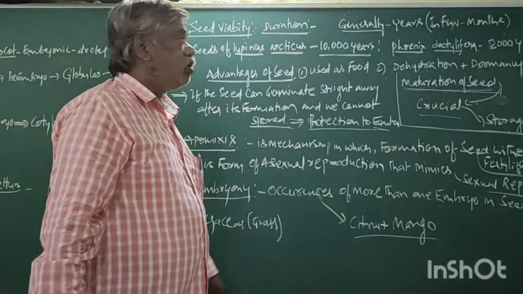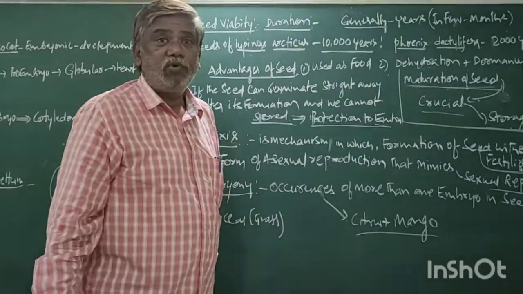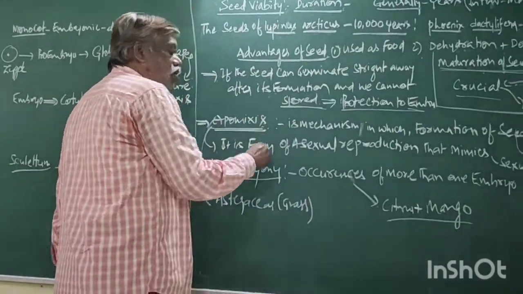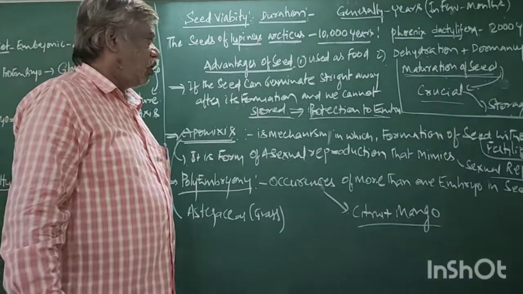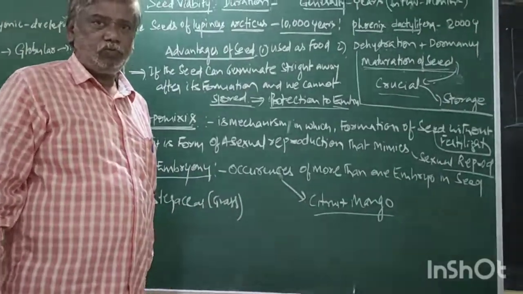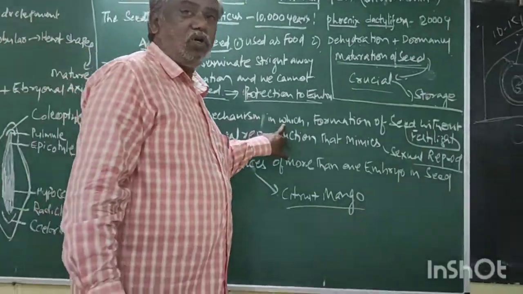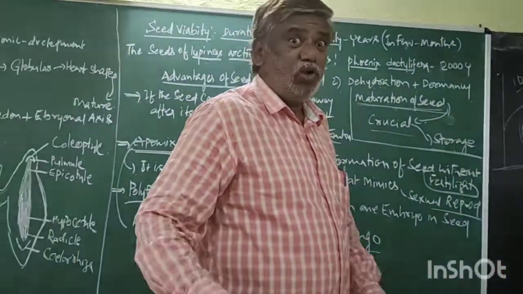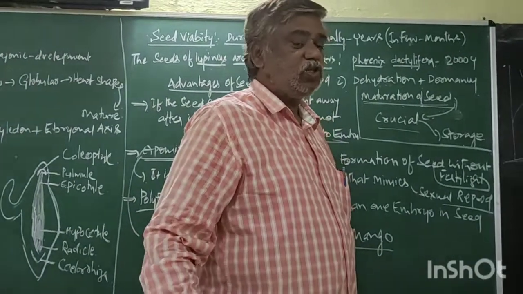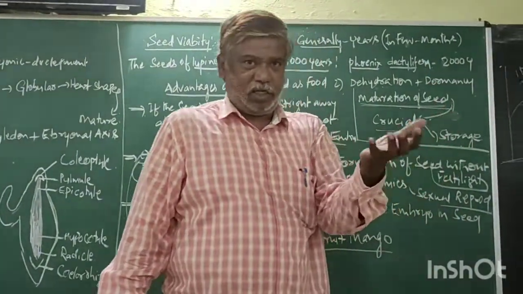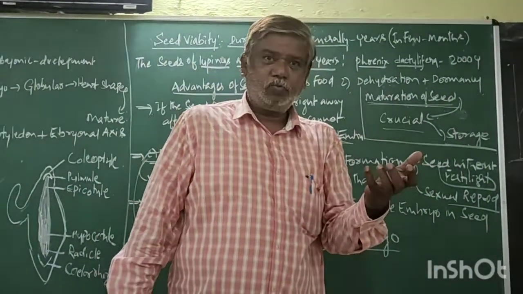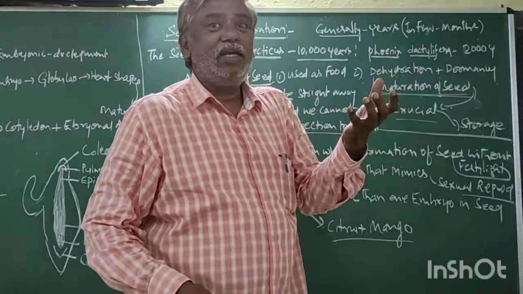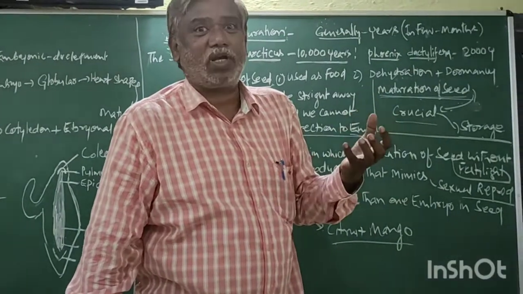This is about the advantages of seeds. Now, what is this? Apomixis. It is a mechanism, a process in which seed is formed without fertilization. Suppose when you take the seed of groundnut, of wheat, anything, the seed is the result of sexual reproduction.